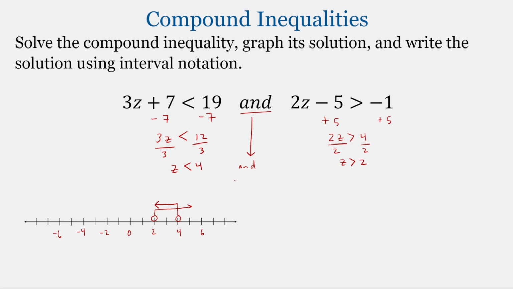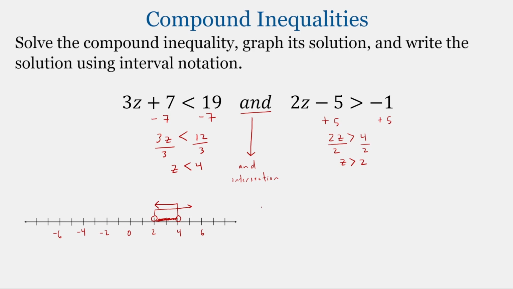This is an and statement, so this is the intersection. It's what they have in common. So the solution has to be both smaller than 4 and bigger than 2. So this is where these overlap. So we have this small section right here, and it does not include the number 2 nor the number 4.